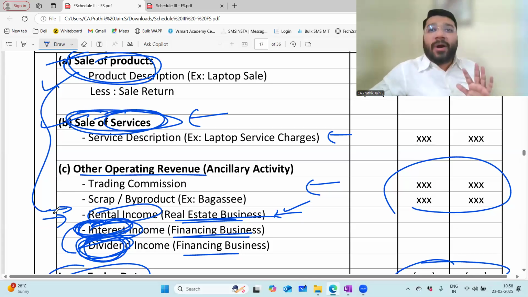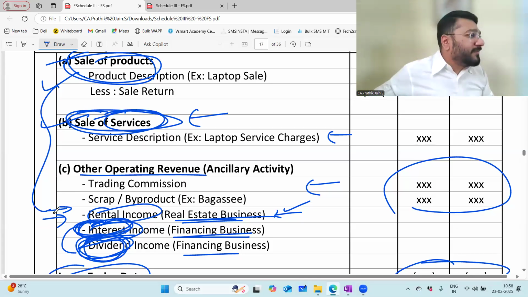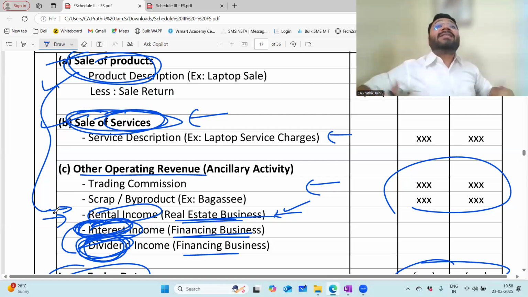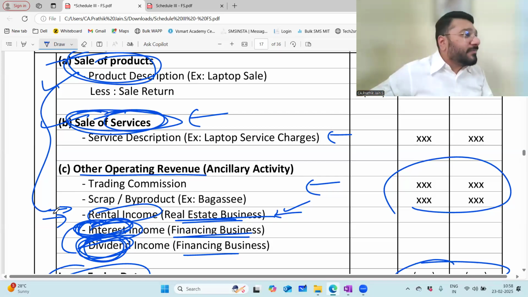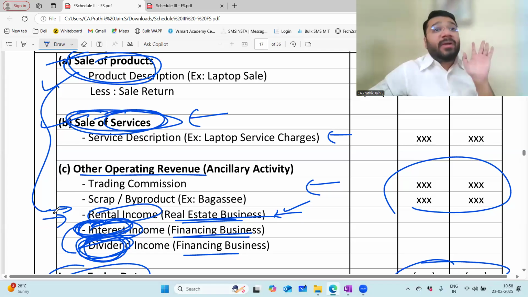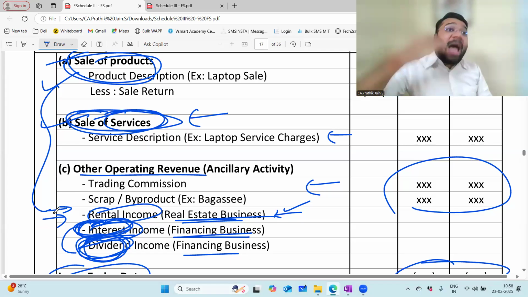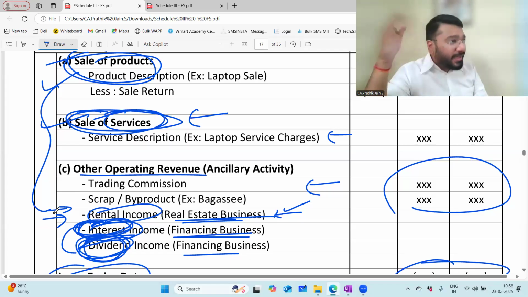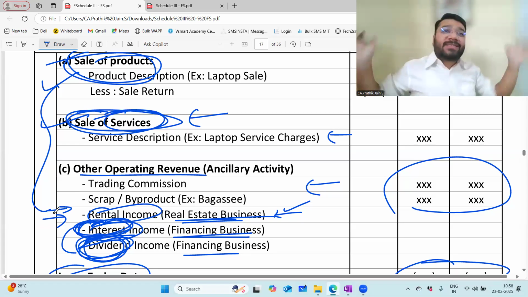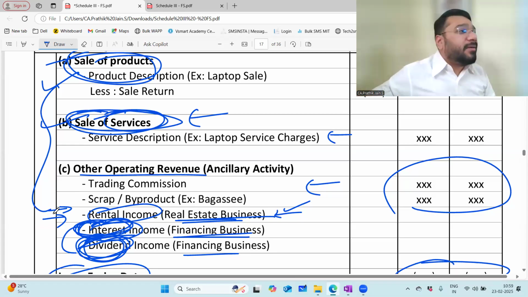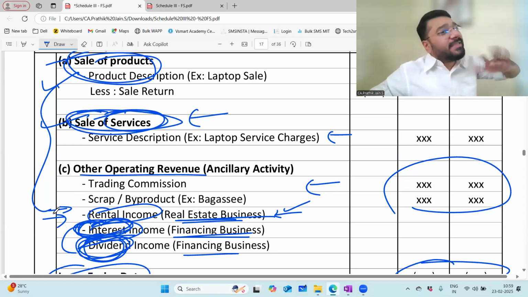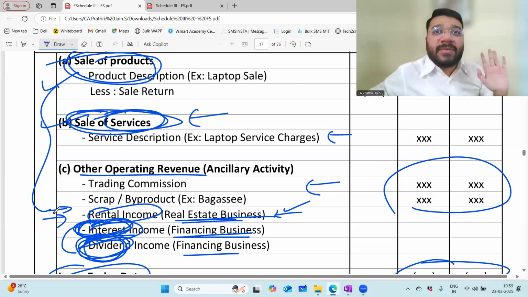Now, all this explanation that I gave is not there anywhere in the textbook. It comes out of pure understanding and the practical experience you gain. And the knowledge you gain from here is not going to stop here. As you go on your journey in future, articleship, CA, you will see a lot of new things coming in, a lot of new things you are adapting. So in CA, that is common. It keeps on going. It's okay.